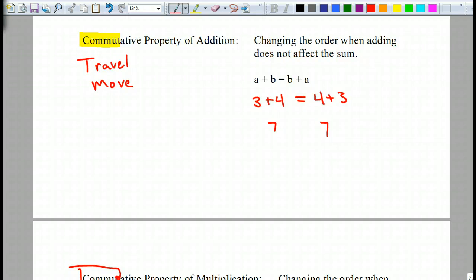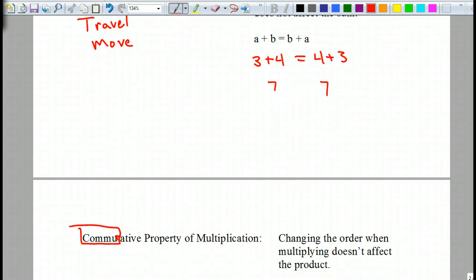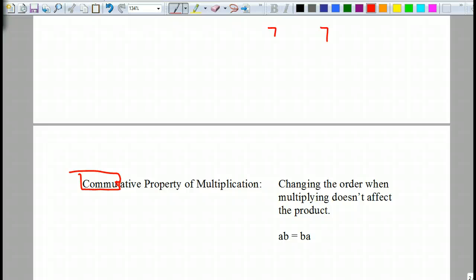The same is true for multiplication. So if I have 3 times 4, that's the same as saying 4 times 3. They just traded places. The outcome is still the same.